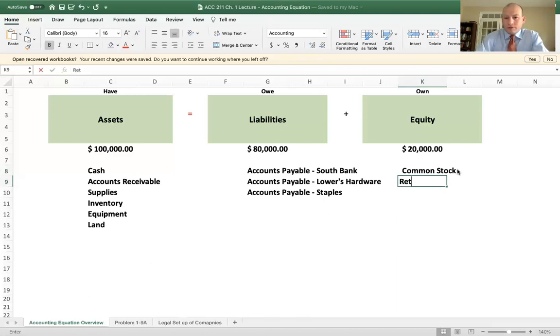We're also going to have what we call retained earnings. Retained earnings is like the savings account of the business. Dividends are when pieces of the profit get paid out to the common stockholders, because profits get paid back to the owners. And then also we'll have revenue, which is when you bring money into the business, and expenses, which is when you pay money out of the business. So that is how the accounting equation works.